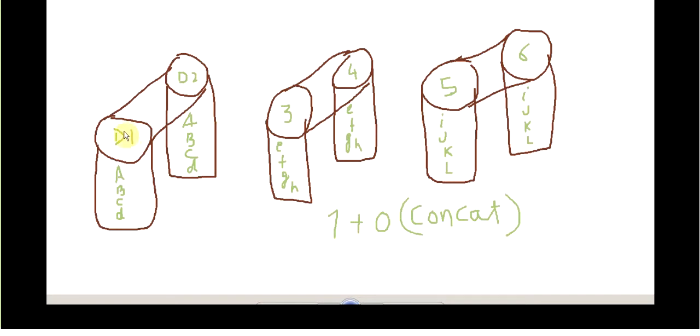So I am filling that disk with data on D1: A, B, C, D, E, F, G, H, I, J, K, until it gives up, saying I am not enough, I am full. So this is 1 plus 0. The data is written and mirrored, again written, mirrored, written, mirrored.